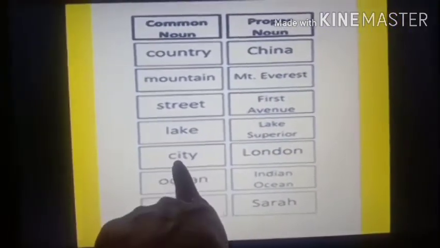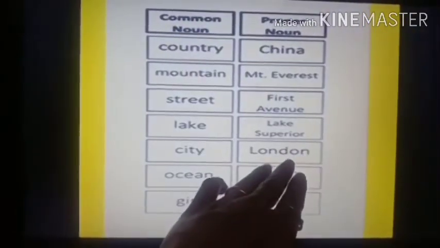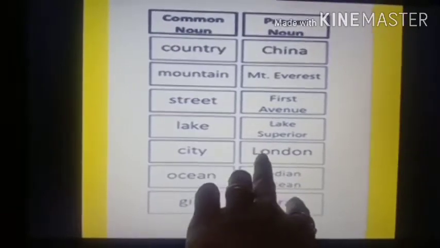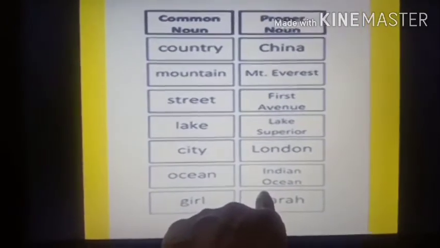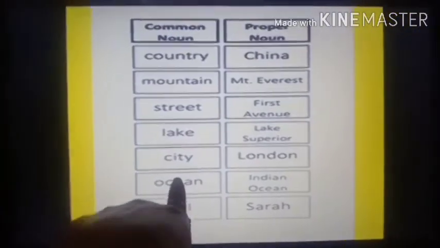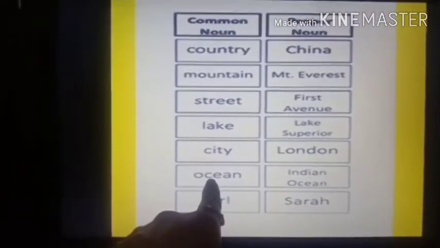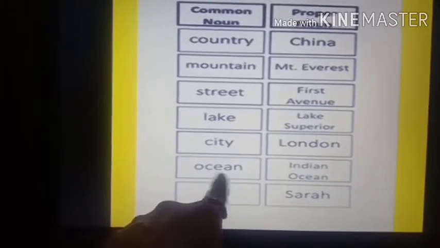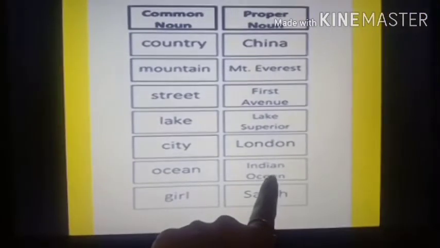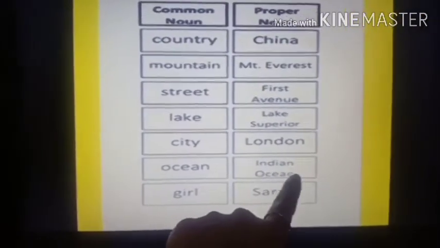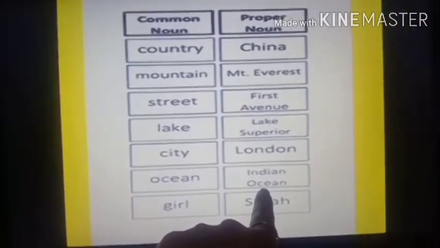Understood? Now see, city. City is a common noun because there are many cities, right? Now if I give a name to the city like London, now London is a proper noun. So all the names are proper nouns, that you have to remember. And if it does not have a name, it is a common noun. Now ocean. There are many oceans, right? This is a common noun because this is ocean, there is no name given. Now if I give a name to the ocean like Indian Ocean, then this becomes a proper noun. Indian Ocean is a proper noun because it is a name.